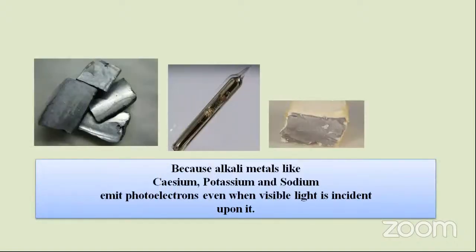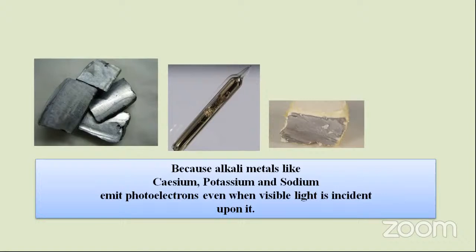What are those alkali metals and why? Because alkali metals like cesium, potassium, and sodium emit photoelectrons even when visible light is incident upon them.